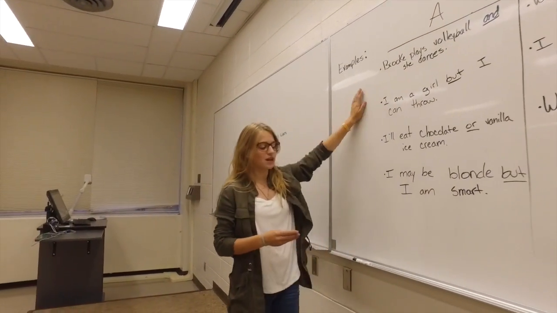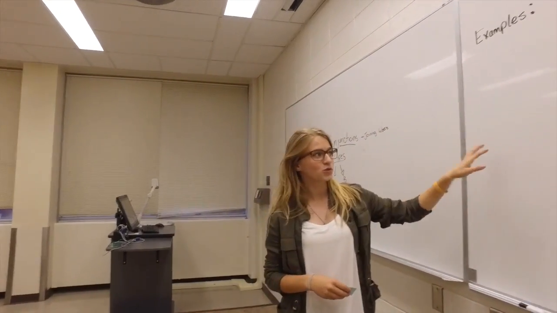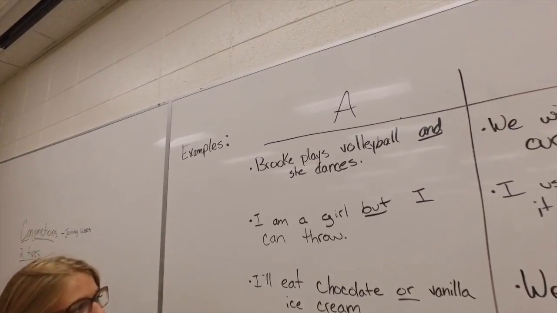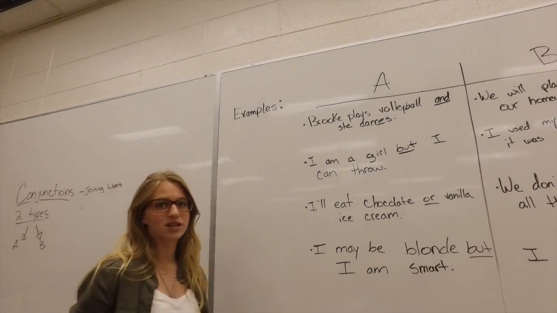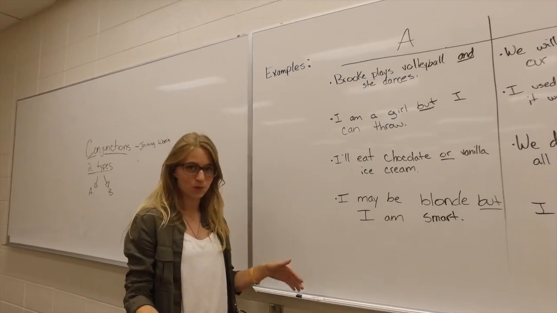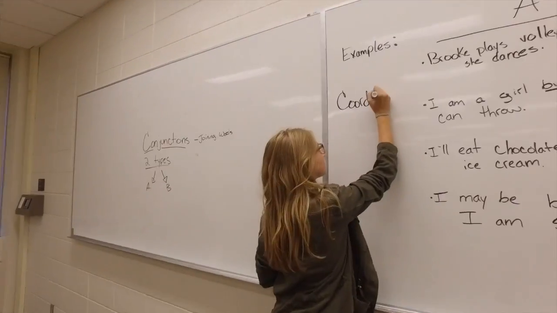So type A, they are joining relatively equal items. So none of them is more important than the other. It's like a striped shirt. One doesn't depend on the other. They're just both there. Type A is called coordinating.